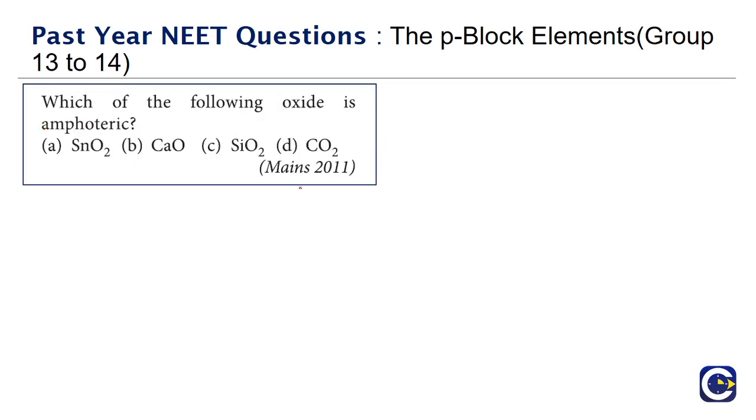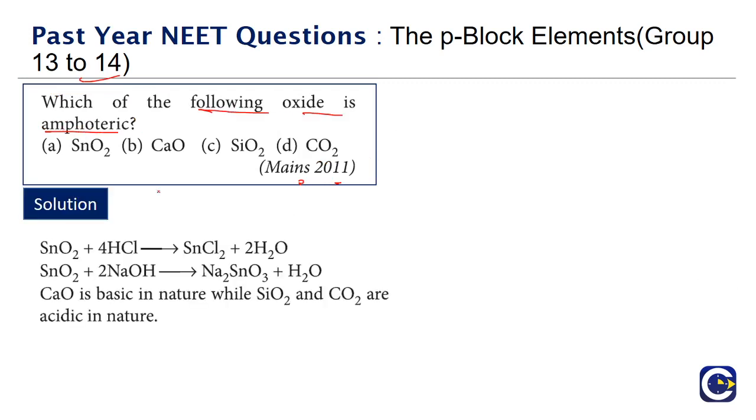Next we have a question that has come in the mains paper 2011. Which of the following oxides is amphoteric? If you look at tin oxide, it will react with both acids and bases. It will react with HCl to give tin chloride. It will react with NaOH to give sodium stannate, Na2SnO3. So it will have amphoteric nature, just like our zinc oxide and aluminum oxide. Tin also will have amphoteric nature. Whereas calcium oxide is basic. It will dissolve in water to produce the base calcium hydroxide.